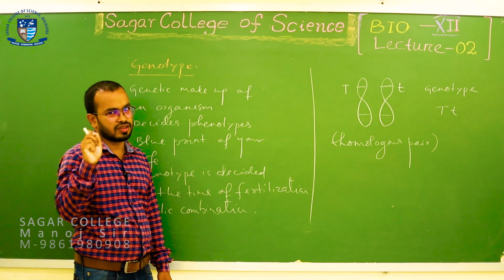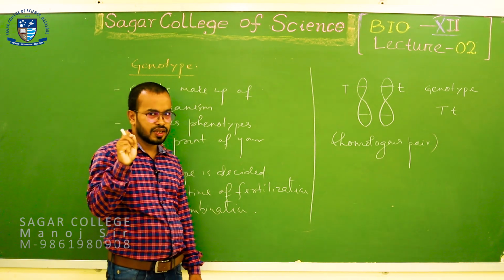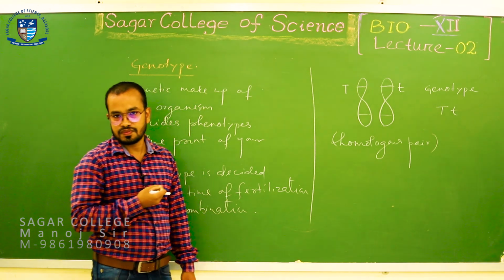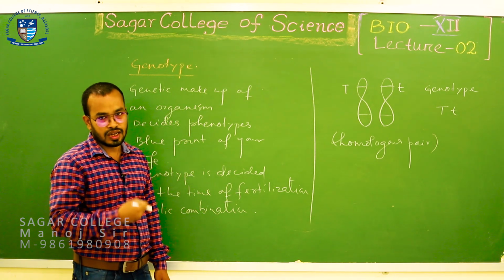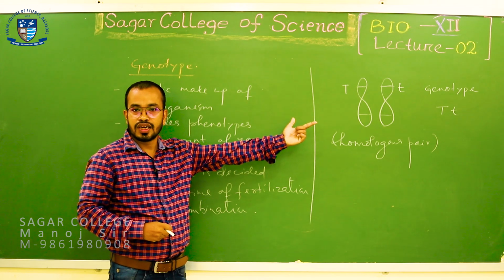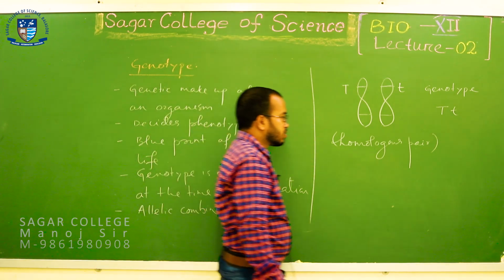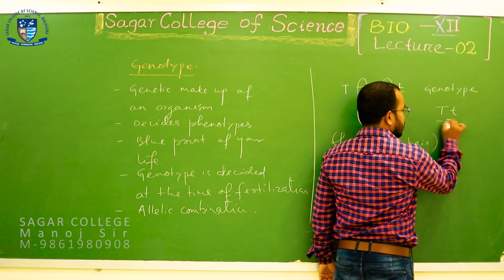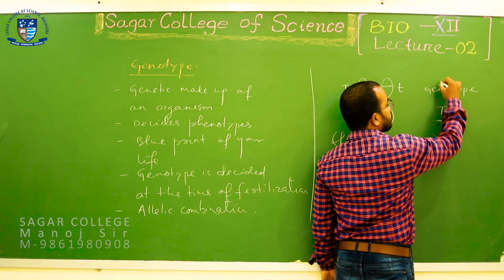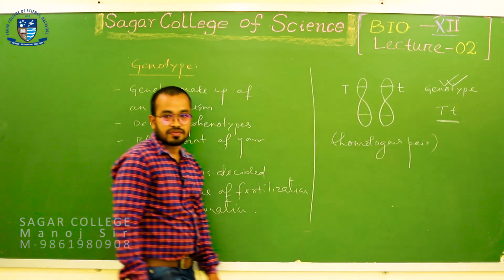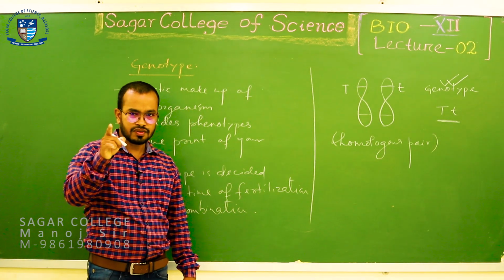One is the dominant allele, capital T, and the other is the recessive allele, small t. Combining these two alleles forms Tt, which is nothing but your genotype. This allelic combination is the genotype. So is it clear to everyone?